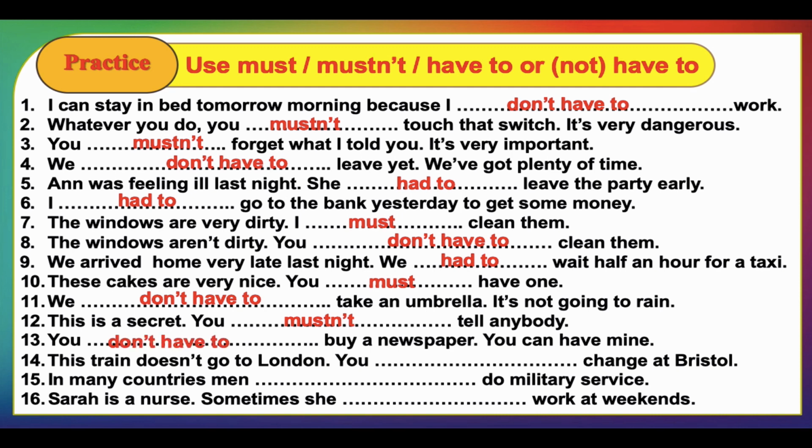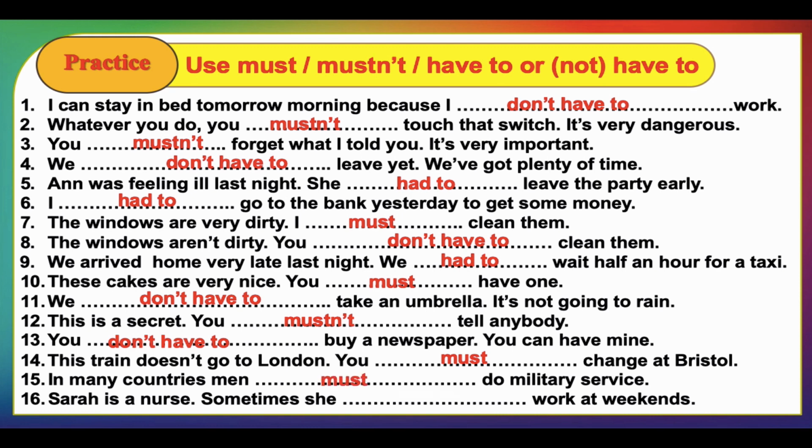Number 14, this train doesn't go to London, you change at Brussels. So here we have a kind of strong advice, we should use must. You must change at Brussels. In many countries, men do military service. So here, either we say have to or mustn't. Because it's a duty for a person and he must do it, we should say men must do military service.